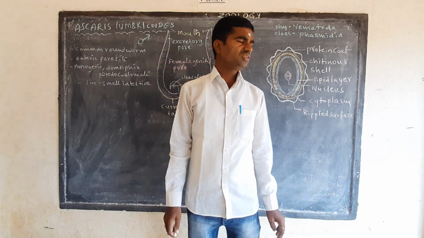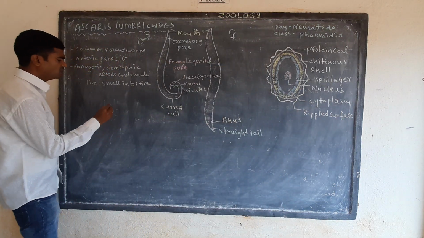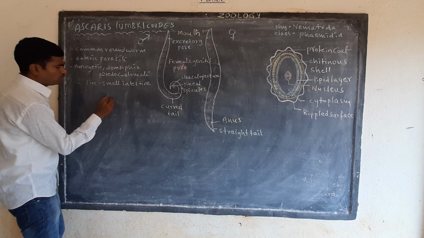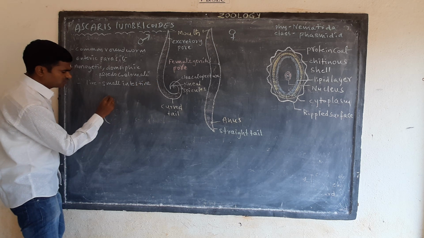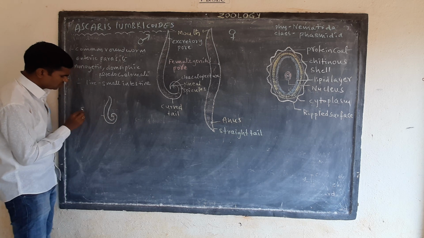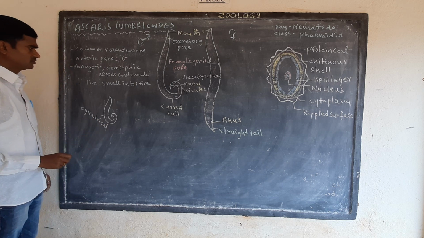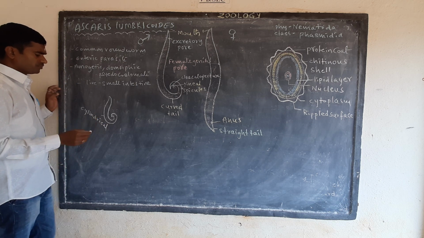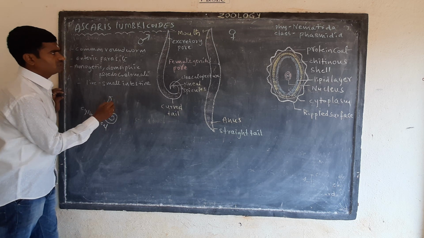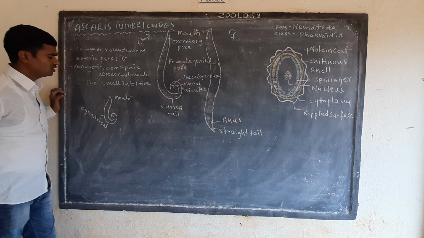Now the structure of Ascaris lumbricoides. Generally the body is a cylindrical structure. Now at the anterior region is the mouth.